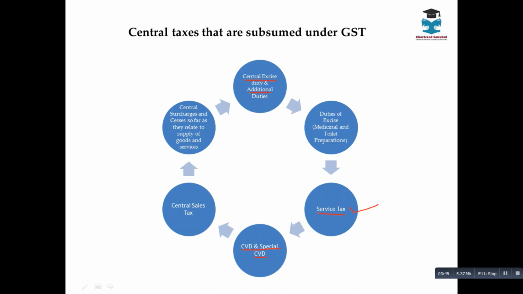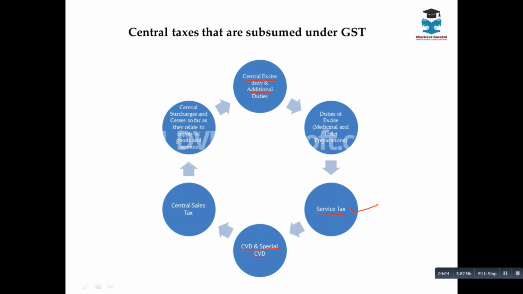To the extent of central excise, that is called CVD, that is countervailing duty. Similarly, once the goods are manufactured, you will have to supply. When you sell, you have to levy VAT. You have to compensate VAT. Additionally, special CVD will be levied. That is also countervailing duty, in order to compensate VAT.